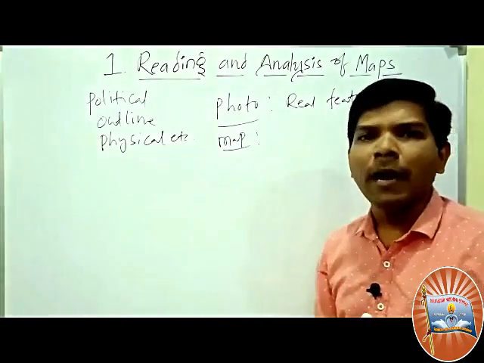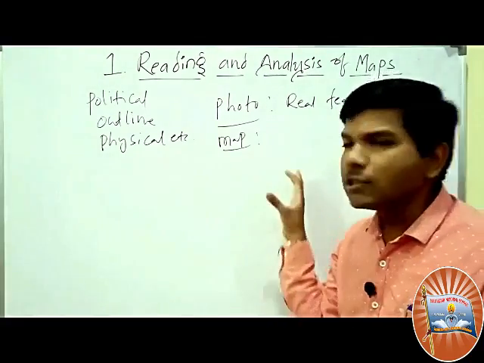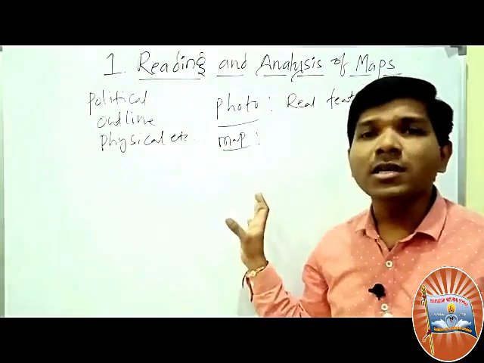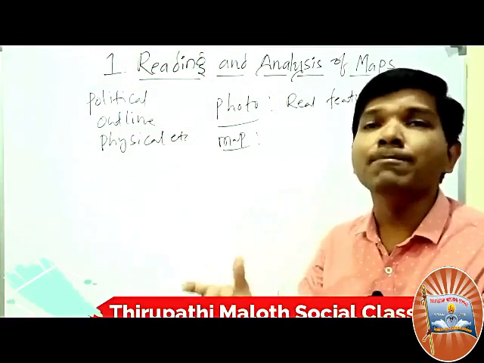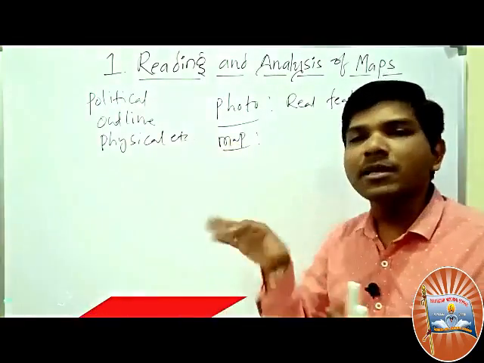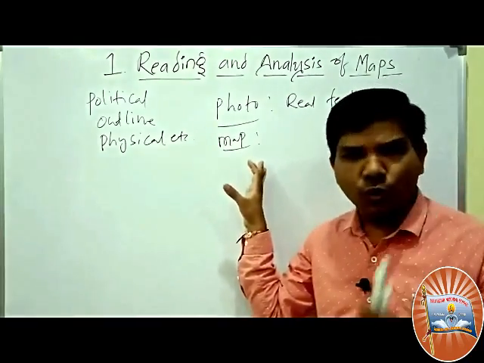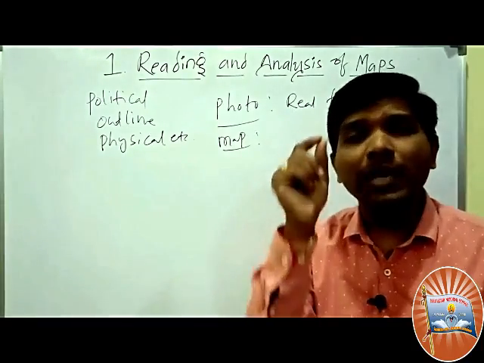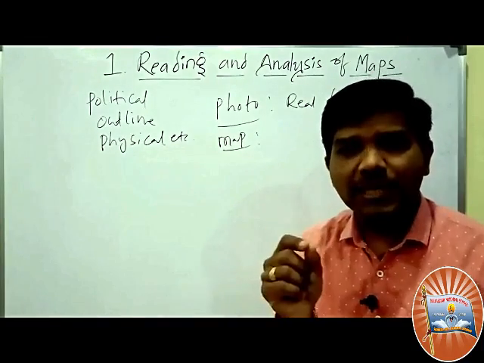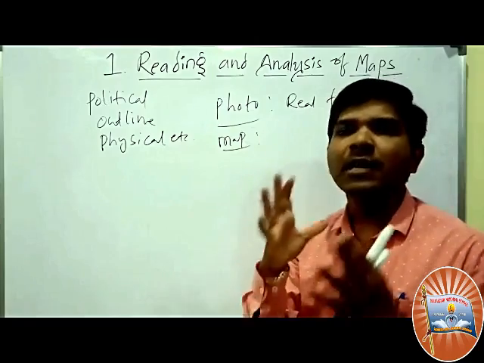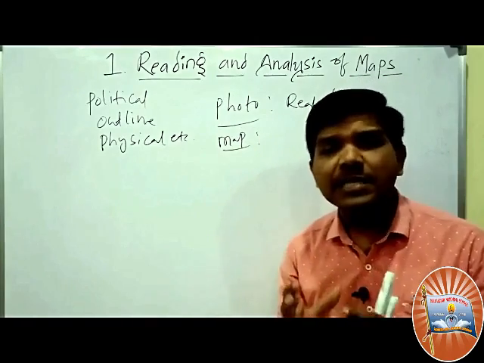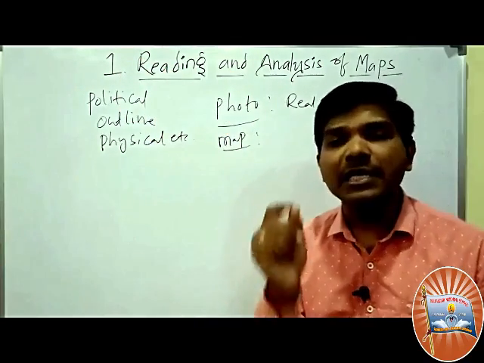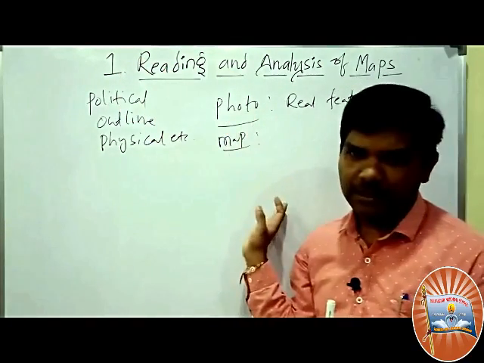If you make a map of the area near the Charminar, it also shows the important places, shops and locations nearby. The map makers show only the important things in the particular map, so a map gives an idea about that place, but a photo does not give an idea about the place.